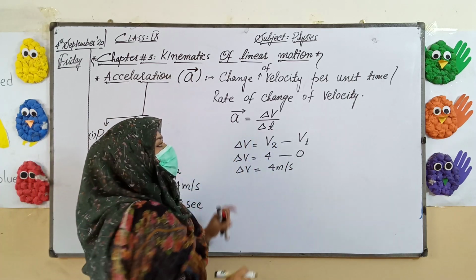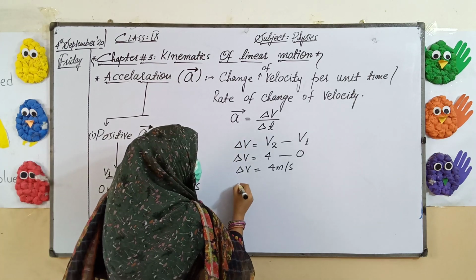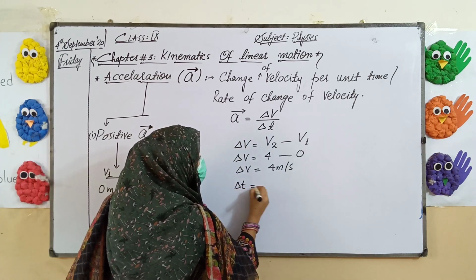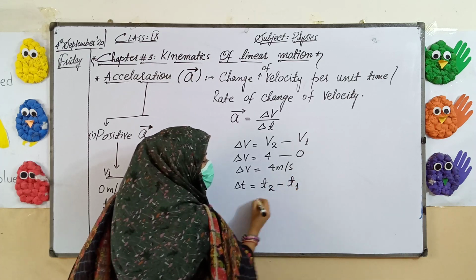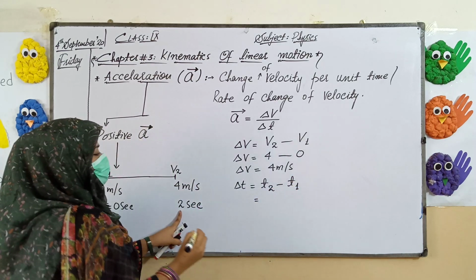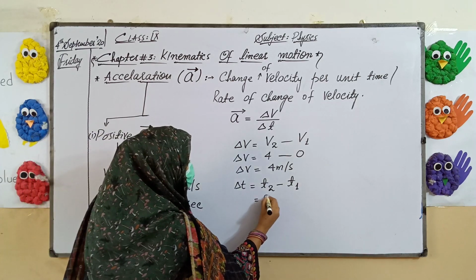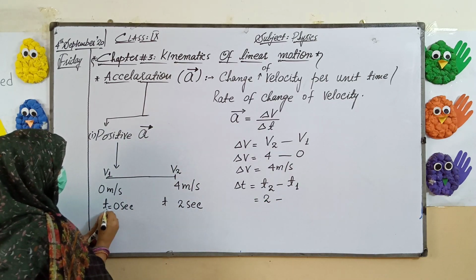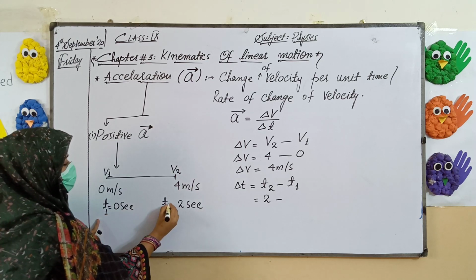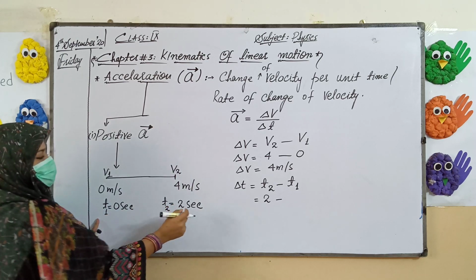Similarly, delta T is equals to final time T2 minus T1. Here T2, the final time, is 2 second and T1 is 0 second.